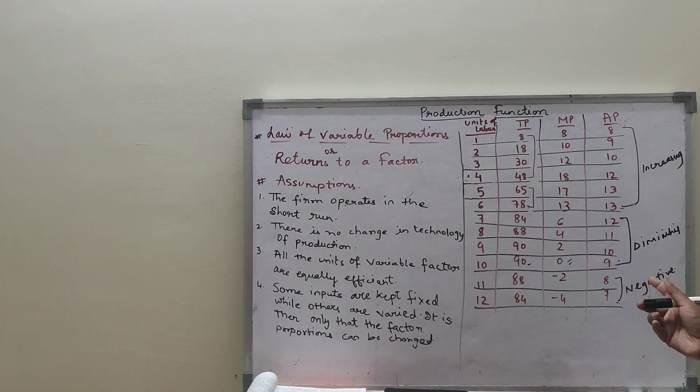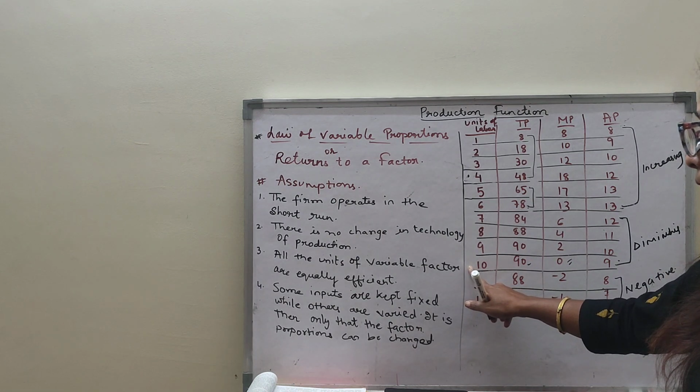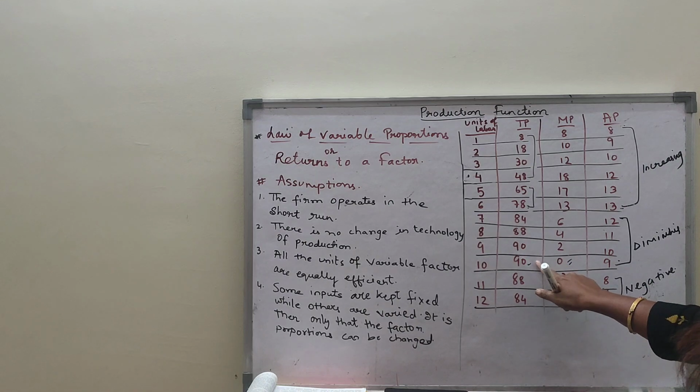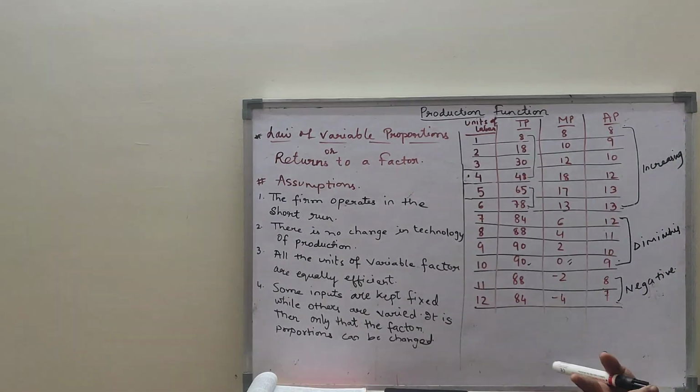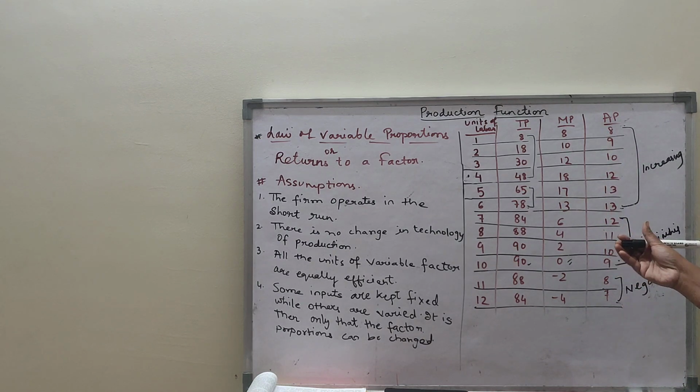The firm will see the total product part where the 10th unit of labor has joined the work but did not add to the production. That means production now cannot go beyond that. After the first stage, the firm will always go into the second stage, because average product is still positive. It is falling, but still positive. My marginal product is falling, but still positive.